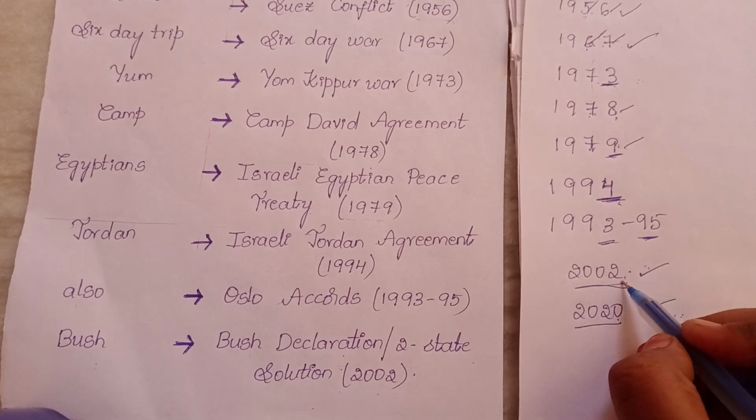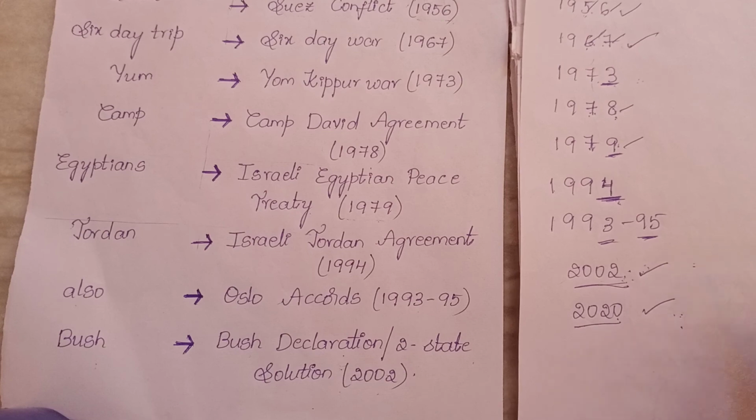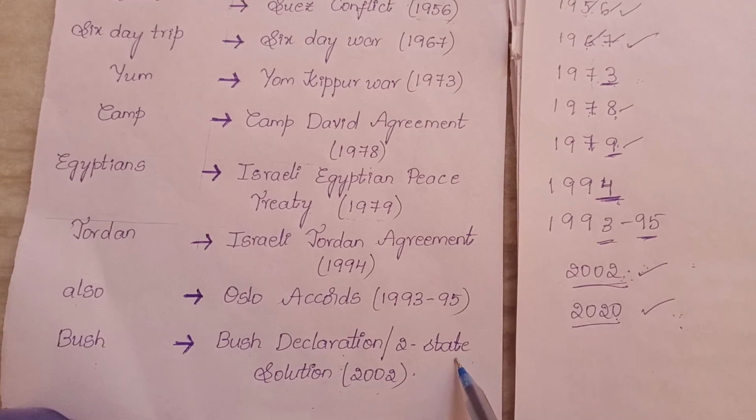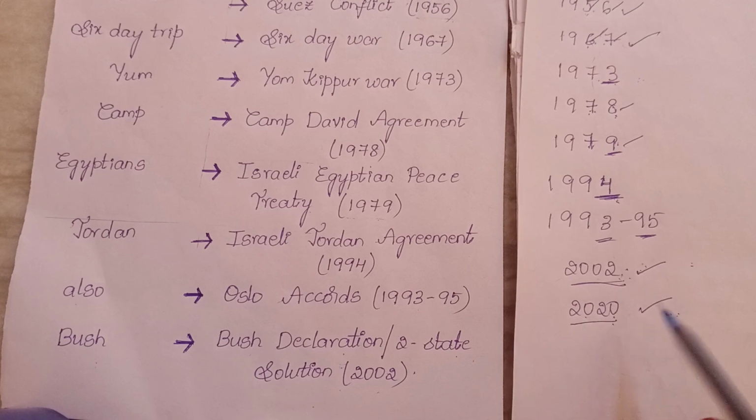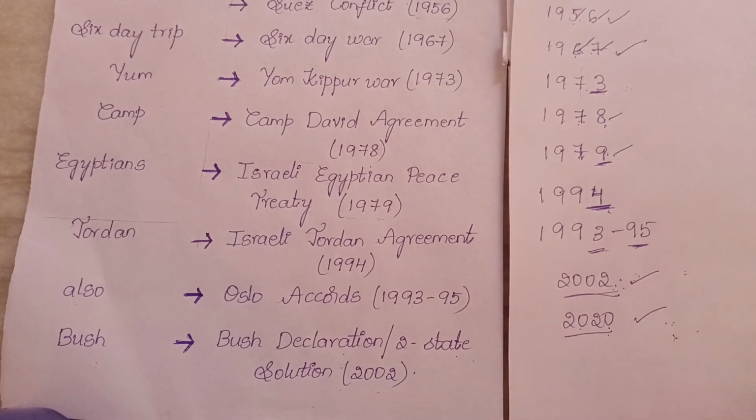In 2002, we got SARS virus, which is a pandemic too. In pandemic time, we got two-state solution declaration. And in 2020, COVID pandemic. During that, we got another declaration, that is Abraham Accords.